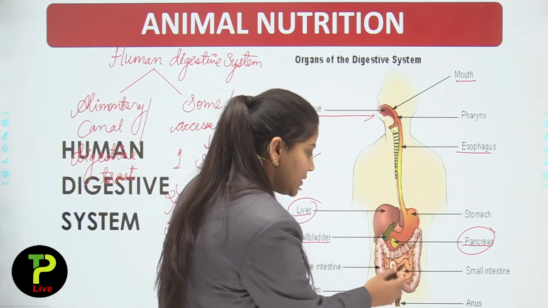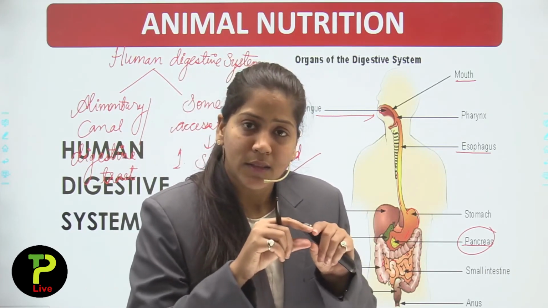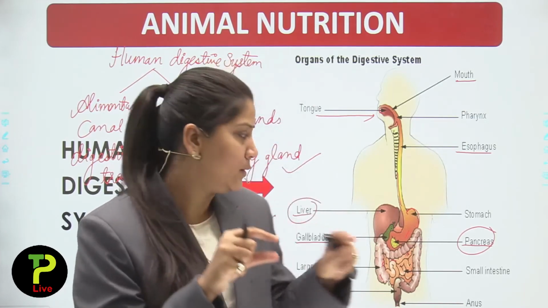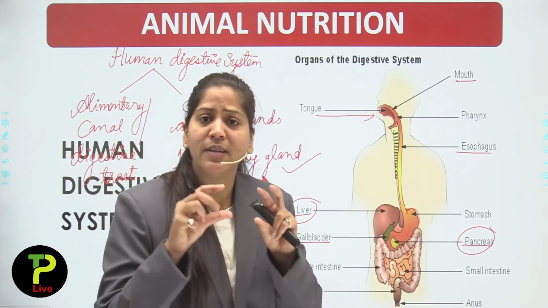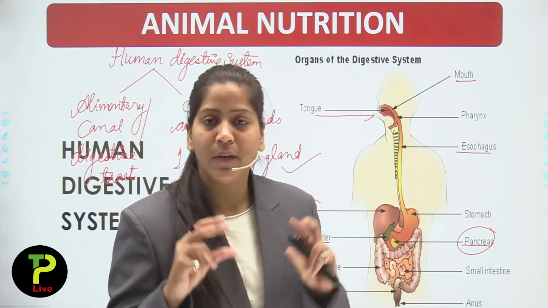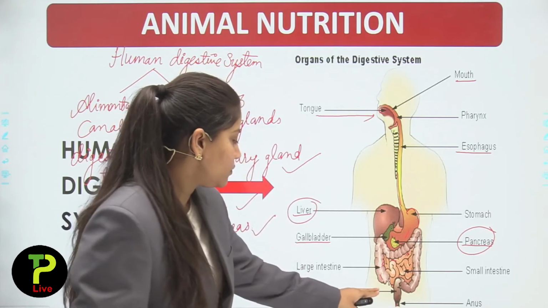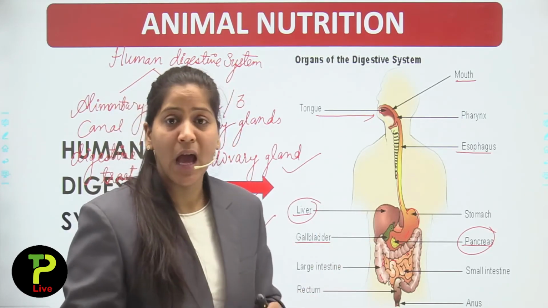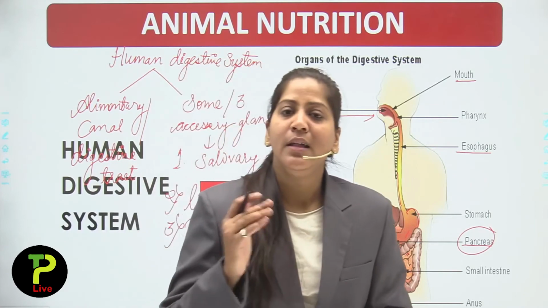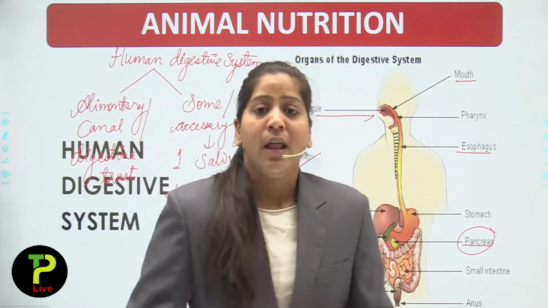The small intestine is called small because it is a thin tube, or the tube's diameter is very short. Their diameter is very narrow, and the large intestine has a wide diameter. That's why they are named the large intestine. Now let's move forward.